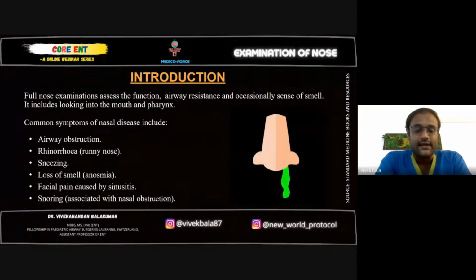Facial pain and headache occur because of sinusitis, and there's another condition called Sluder's neuralgia which can also cause facial pain and headache. And snoring: snoring is associated with obstructive sleep apnea, and also with tissues present inside the nose which cause the patient to open the mouth and breathe, and in turn the patient will have snoring.